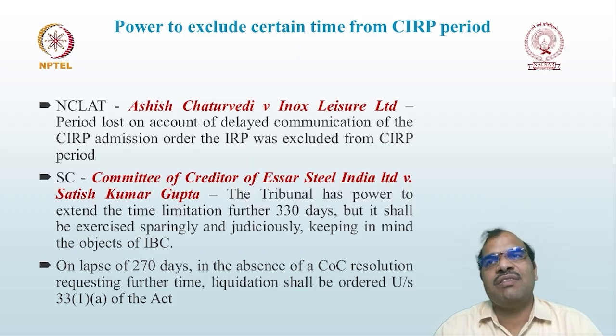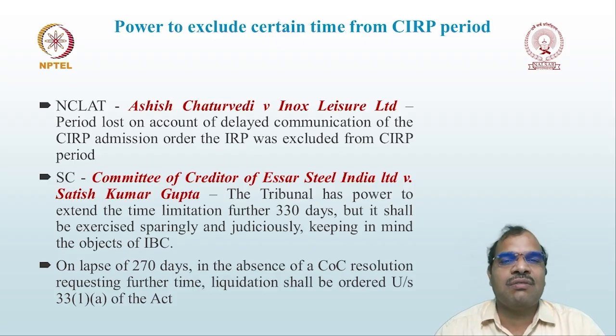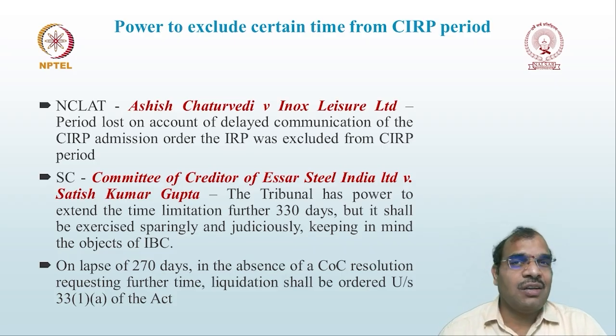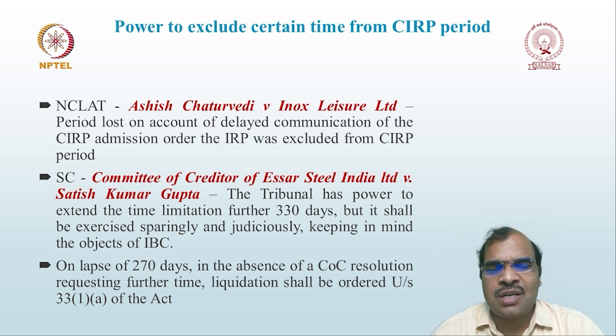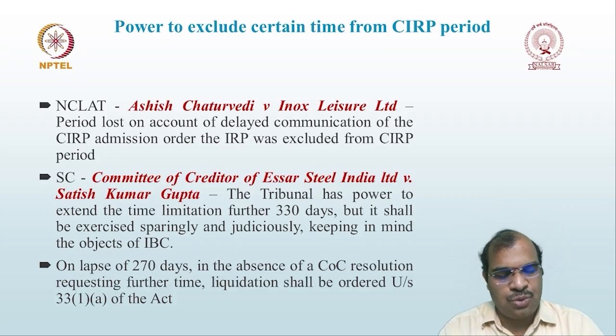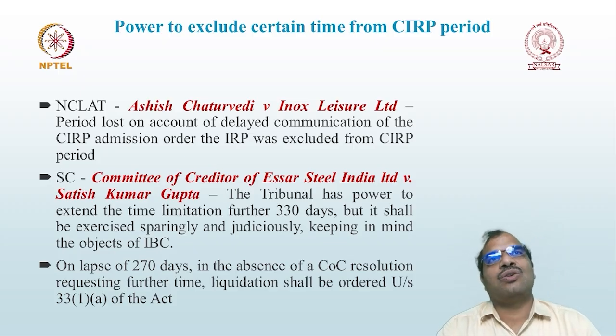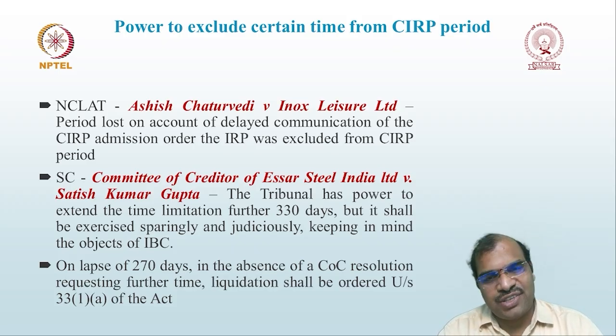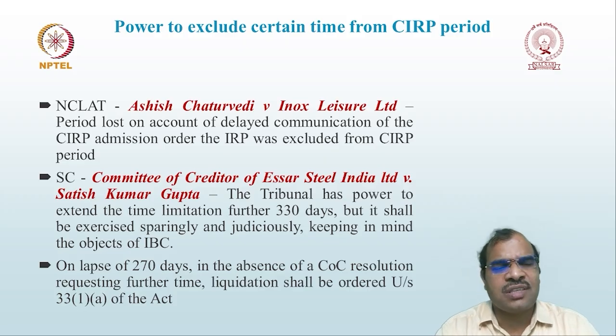As we have already discussed, the liquidation order will be given if you fail to complete the CIRP process within the time limitation, or if the COC decided to go for liquidation, or if you don't receive any resolution applicant. In those circumstances generally liquidation shall be ordered. If you fail to complete the CIRP process within 270 days, and the COC also failed to make an application for extension, in such cases a liquidation order shall be given under section 33 subsection 1 clause A. About liquidation we are going to discuss subsequently.